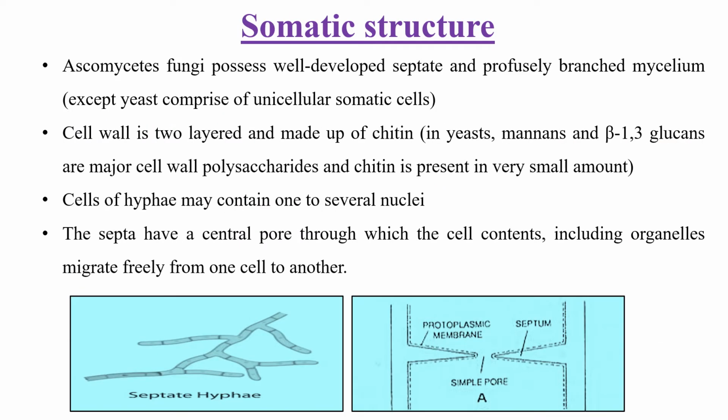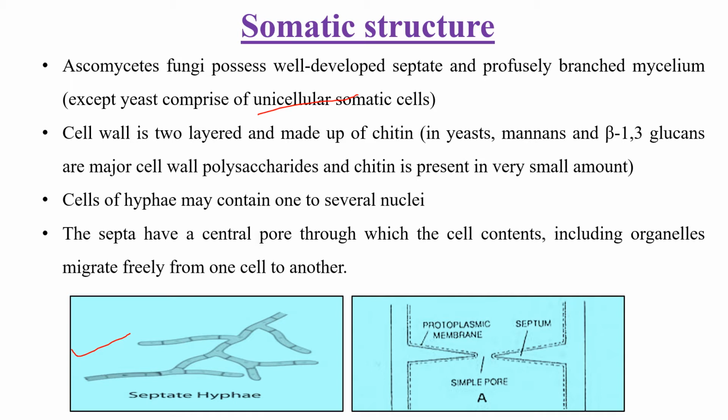Coming to the somatic structure, that is mycelium. Ascomycetes fungi possess well developed, septate and profusely branched mycelium. Here we can see in this picture, this is mycelium which is septate, that is having cross walls, except yeast, because yeast possesses only unicellular somatic cells.